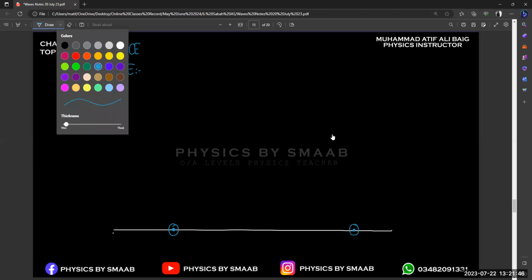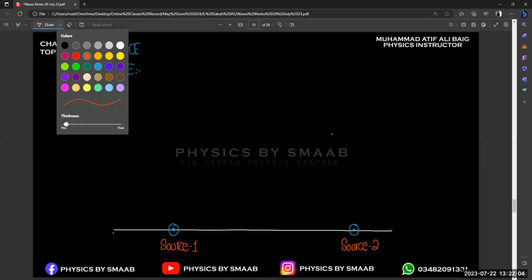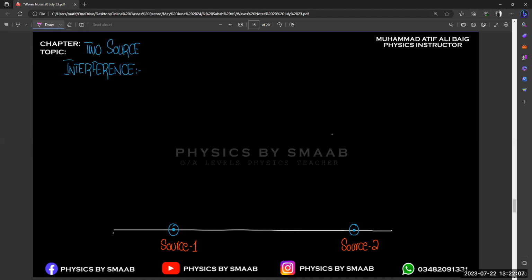Both are going to produce waves. This is source number two, and let's consider the structure of the wave.